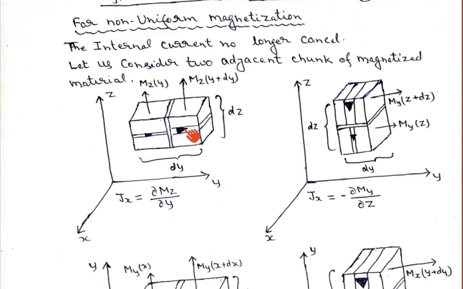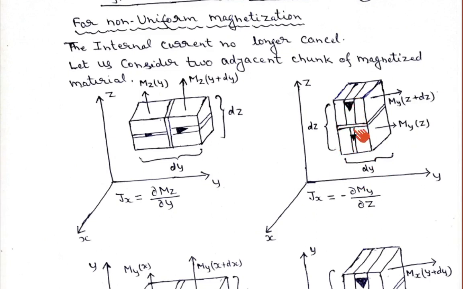That is why I have shown a thicker arrow and a thinner arrow. Let us say this thickness is dz and this thickness is dy. Similarly, one can place the material in a ZY plane above. So this is dy and this is dz.